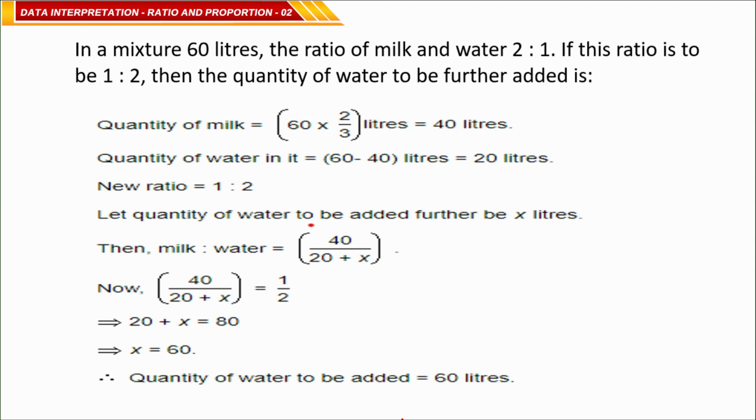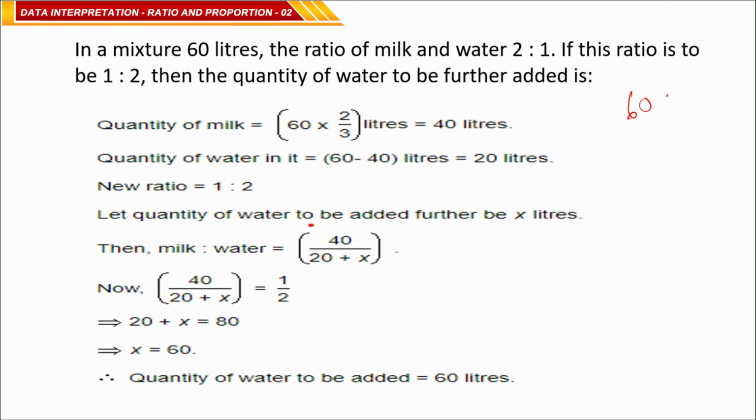First, you have to say there are 60 liters, and the ratio should be 1 is to 2. So your ratio of milk and water is 2 is to 1.